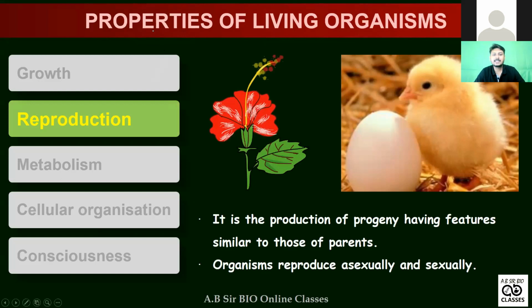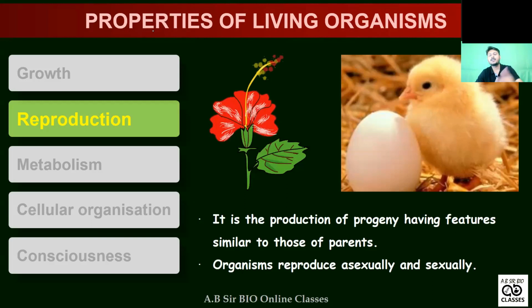Reproduction is from your class 12 part, and you know that there are basically two types of reproduction: sexual and asexual. In sexual reproduction, two gametes, the male gamete and the female gamete, fuse together to form a zygote. In asexual reproduction, there is no fusion of gametes.